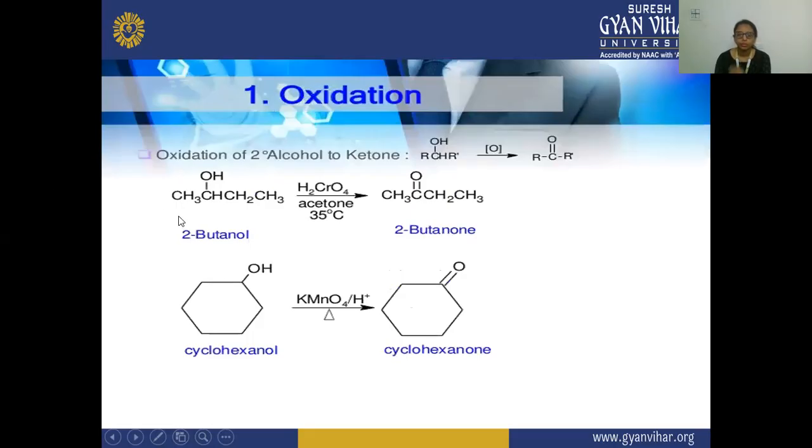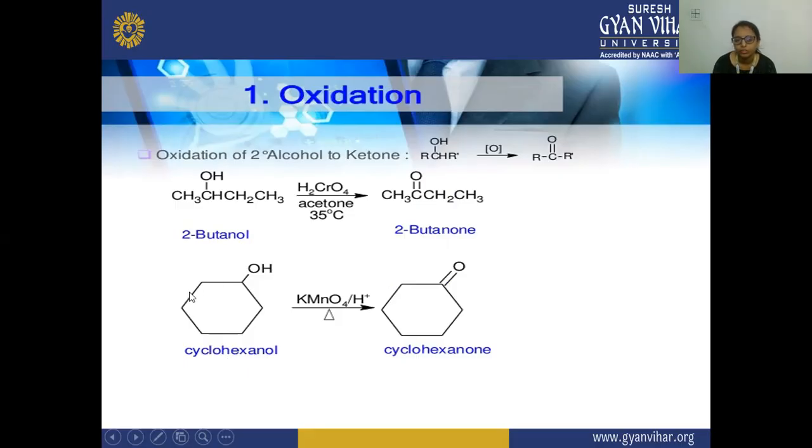Next, the secondary alcohol. The secondary alcohol gets oxidized to the ketone, because the secondary alcohol has two alkyl groups on the carbon bonded to the hydroxyl group. So here it oxidizes to form the ketone. Here 2-butanol is oxidized in the presence of H2CrO4 and acetone at 35 degrees centigrade, and there is a formation of the ketone, butanone. Next is cyclohexanol.